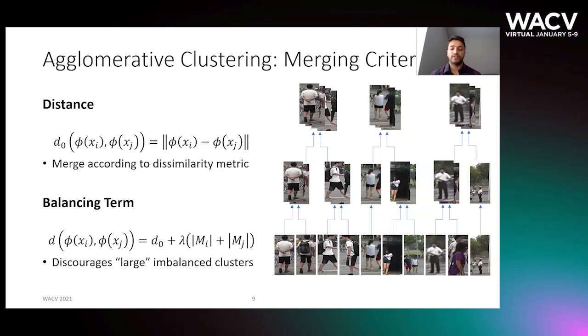Each singleton cluster is merged together according to a dissimilarity metric using the feature embeddings phi. A balancing term is added to the metric to avoid mode collapse.